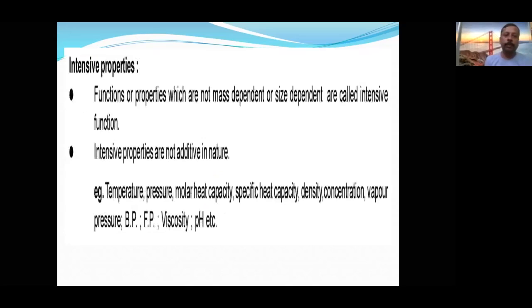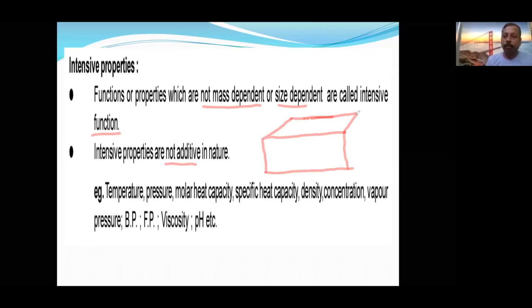The next slide is obviously about intensive properties. Very good. The functions which are not mass dependent, which are not size dependent, not dependent on the quantity, are called intensive properties. They are not additive. What is additive? I am taking an example. Let us take a container.